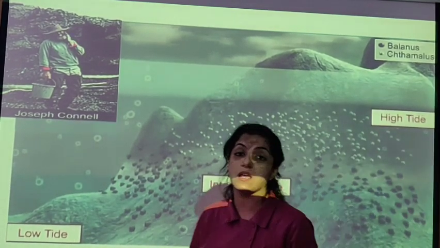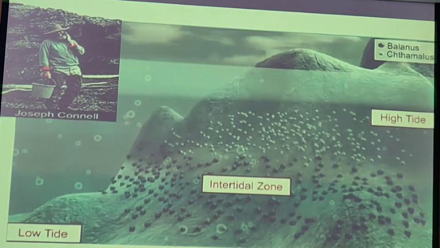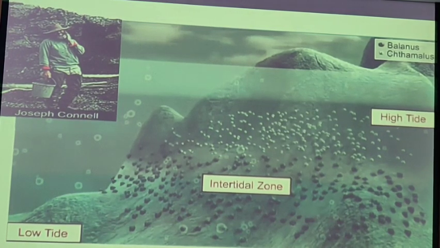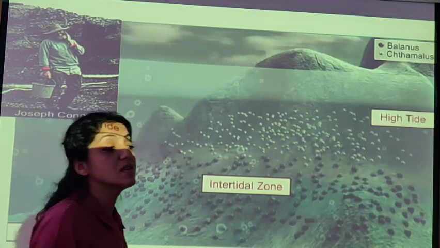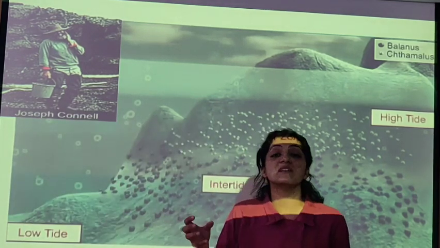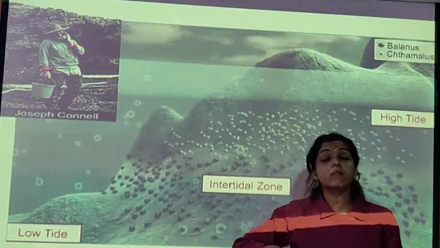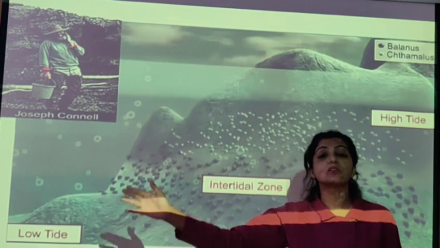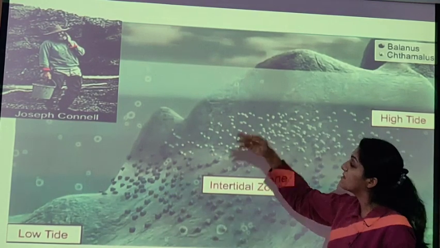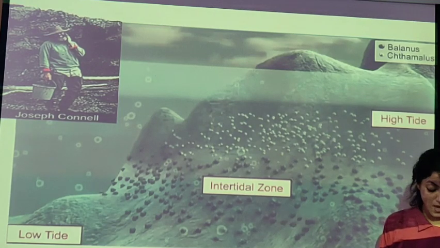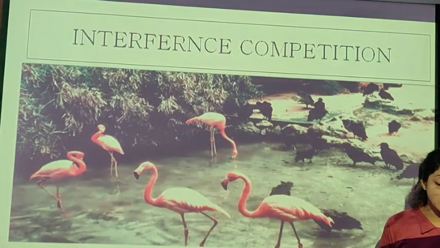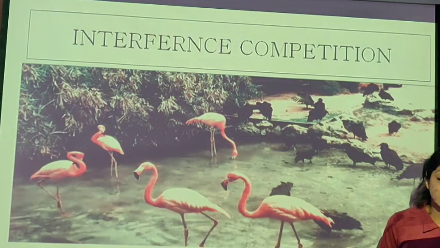The more competitive one, the more fittest to survive is going to stay in that area. This experiment was done by Joseph Connell to show that during the course of evolution, the species which is more competitive, more fit to reproduce is going to stay back. The species which surrenders, is not able to reproduce in the presence of the other species, is going to leave at one particular time. Okay, so that is what competition is. This I was speaking of.